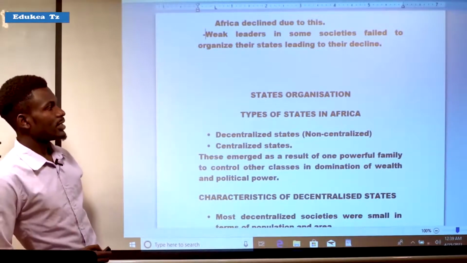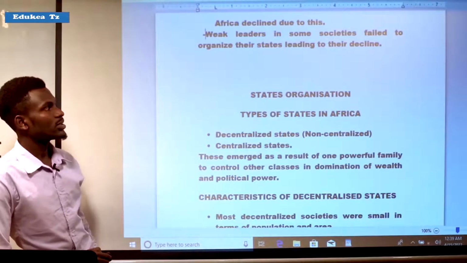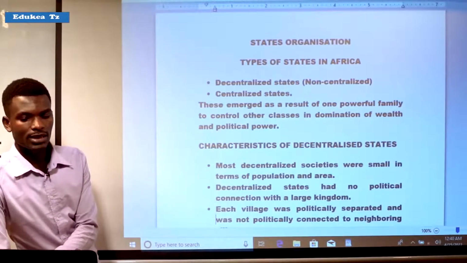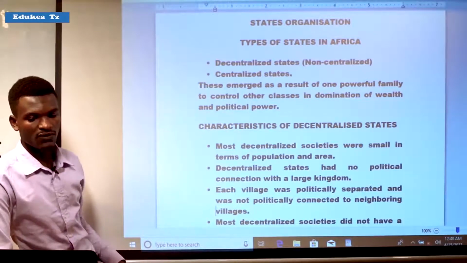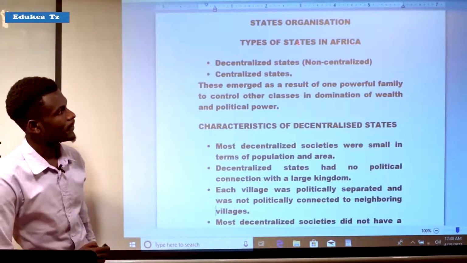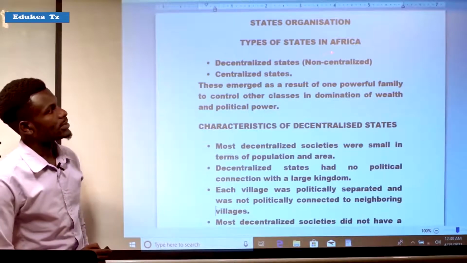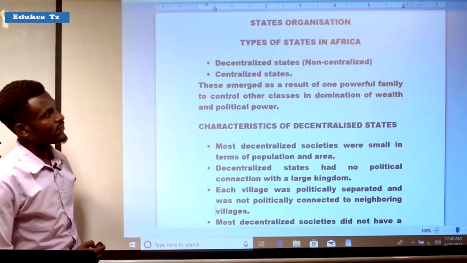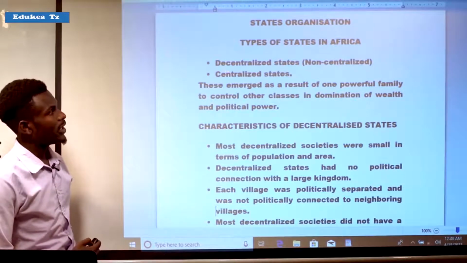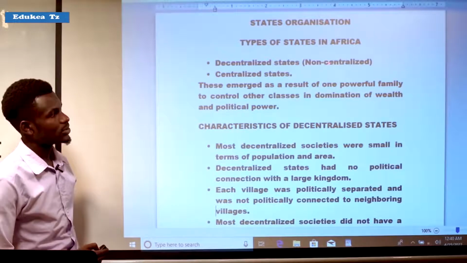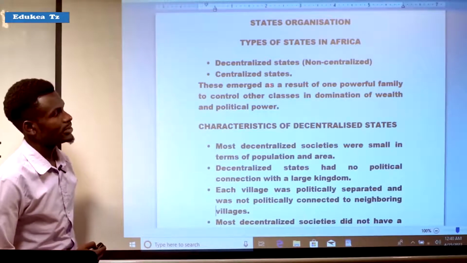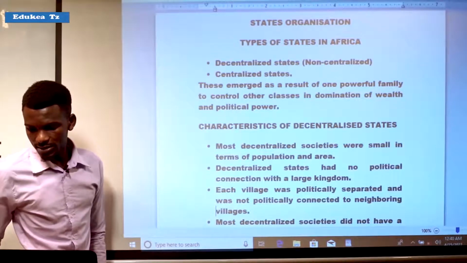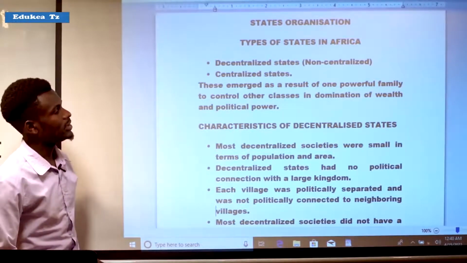So let us see the state organization or state formation. Here we are going to see the formation of different states. The types of states in Africa. States were classified into two: decentralized states, or non-centralized states, and centralized states.